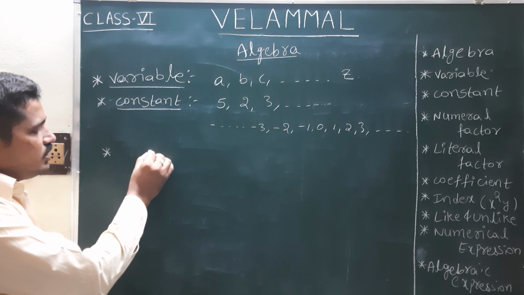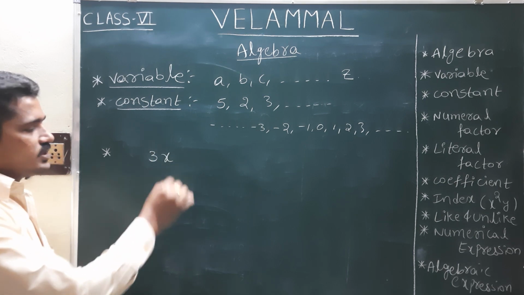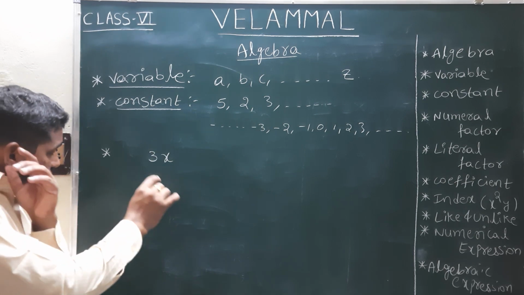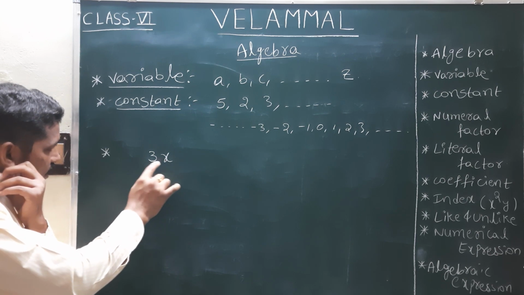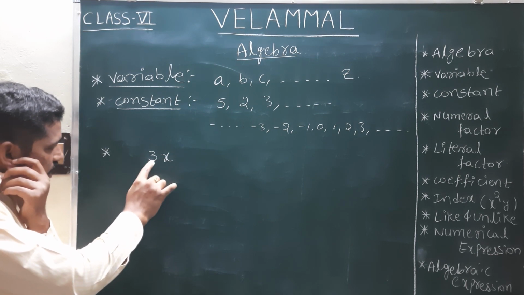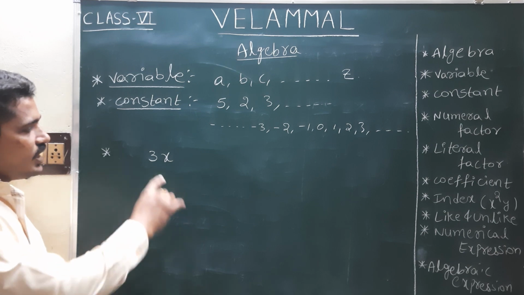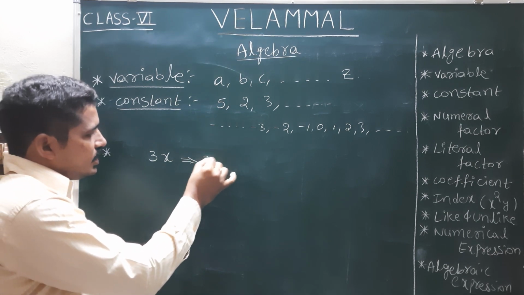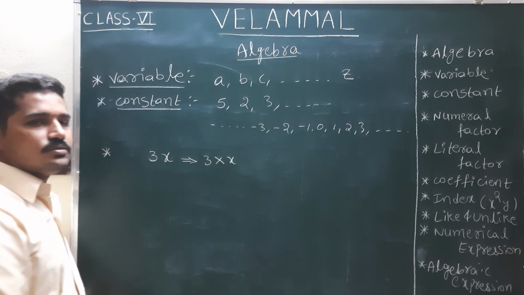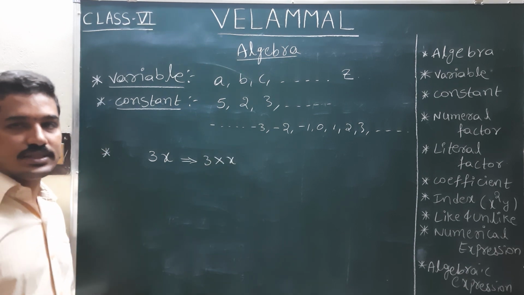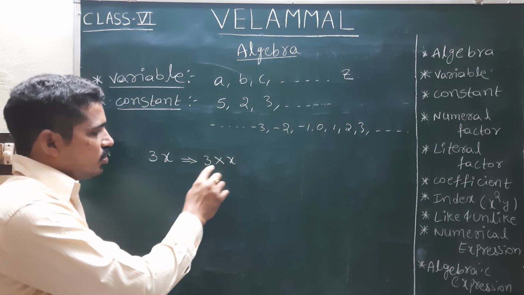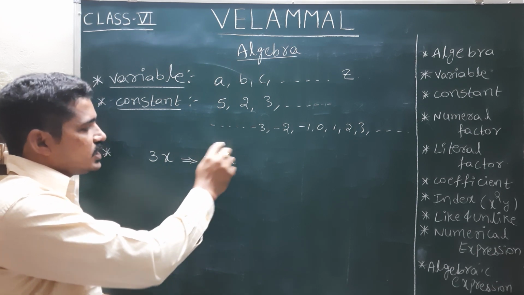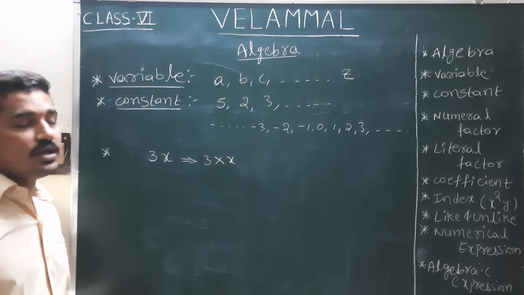For example, 3x is a combination of a variable and a constant. 3x is nothing but 3 into x. These types of things are called terms in algebra.